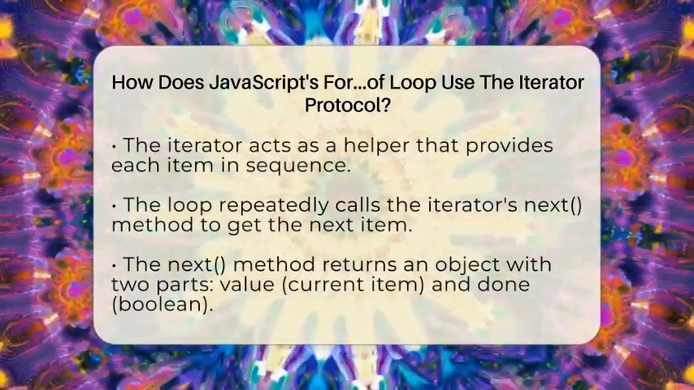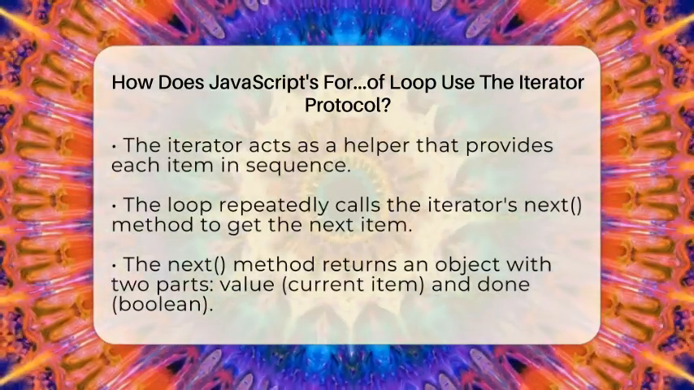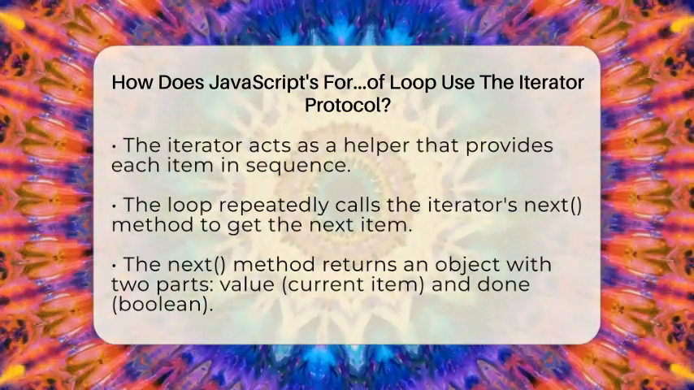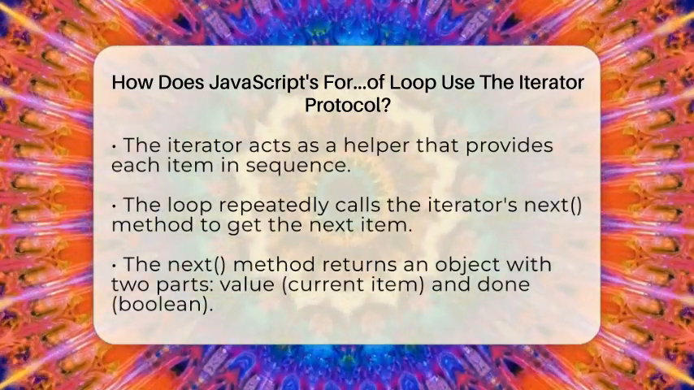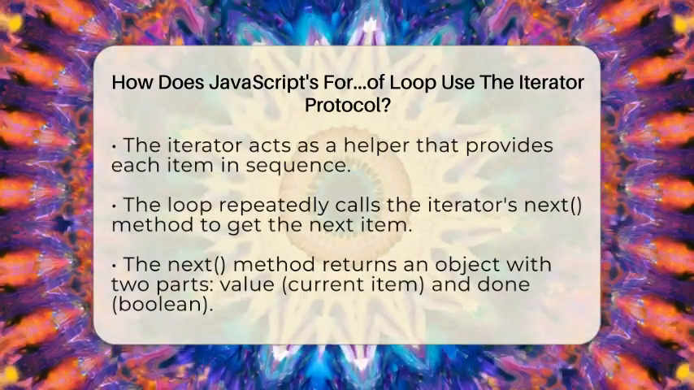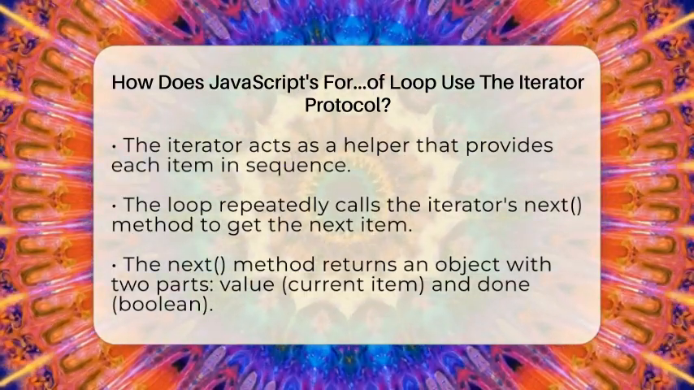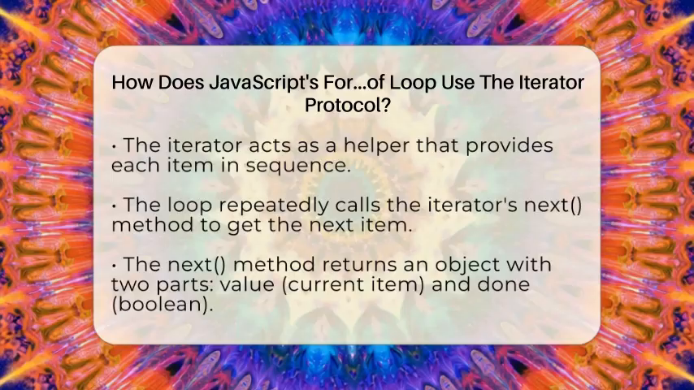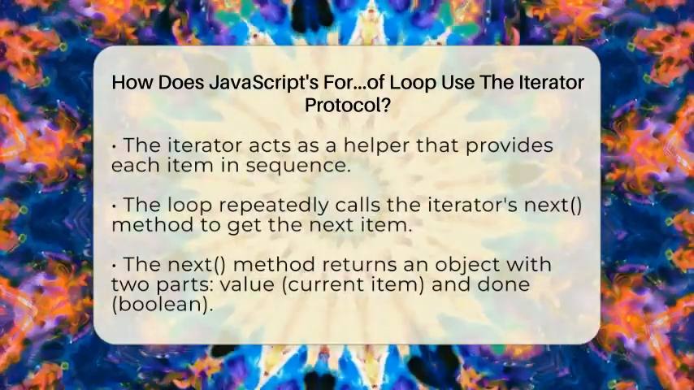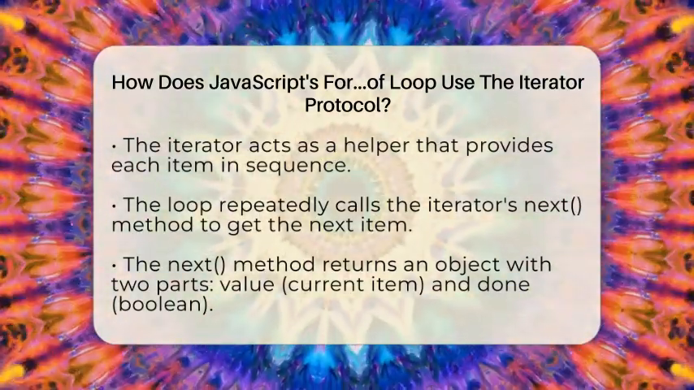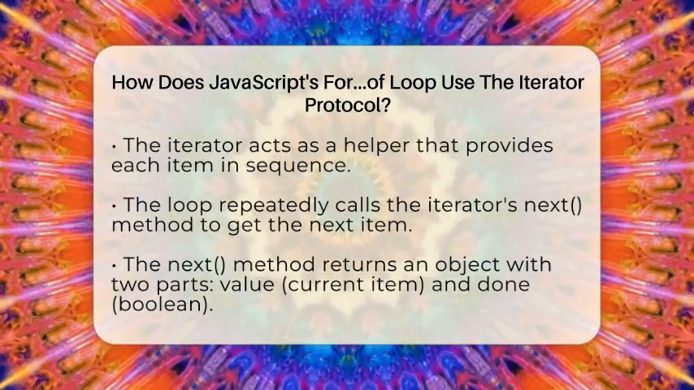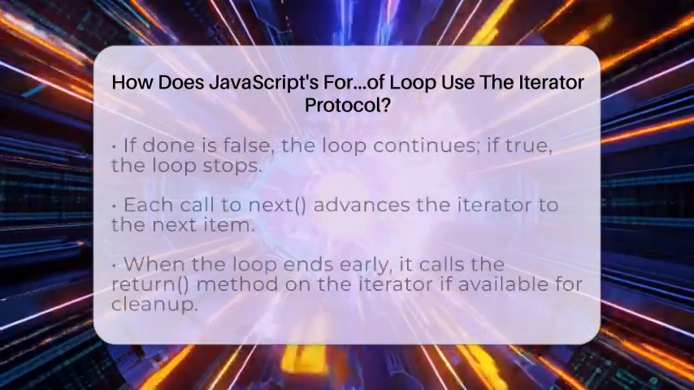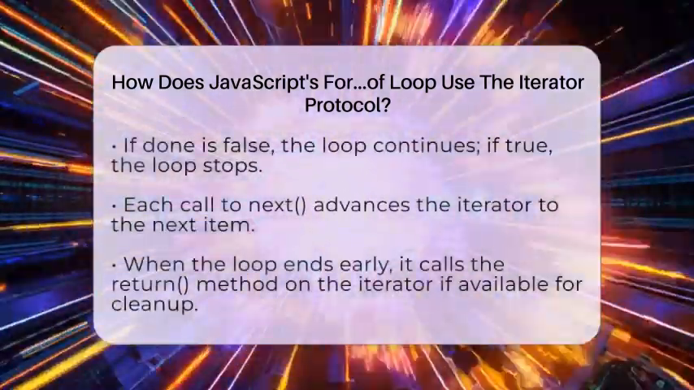Each time it calls next, the iterator gives back an object with two parts, the value, which is the current item, and a boolean called done. If done is false, it means there are still items left and the loop continues. If done is true, it means the collection is finished and the loop stops. Every time next is called, it moves to the next item in the collection. The value property is then assigned to the loop variable and the code inside the loop runs. This process repeats until the iterator says done is true.